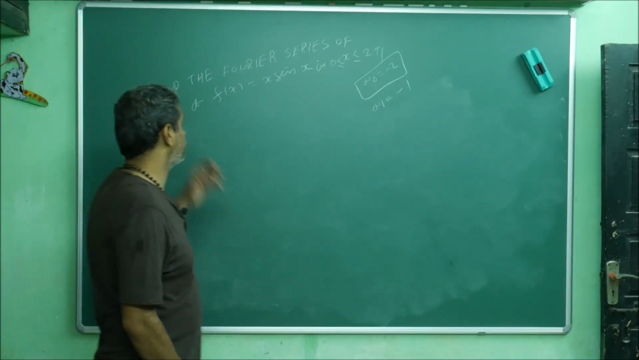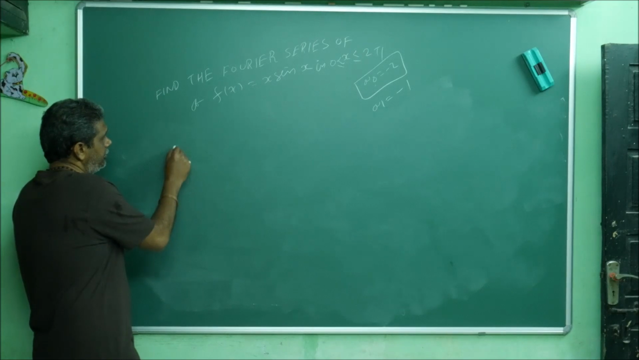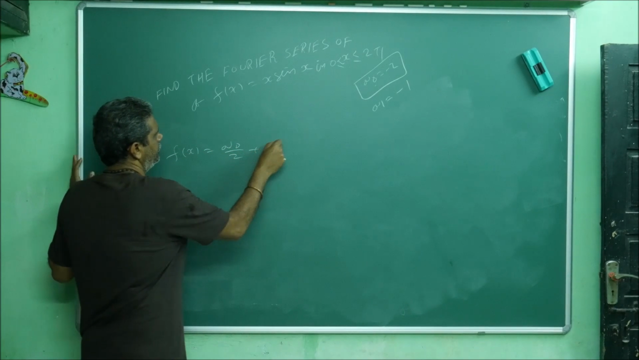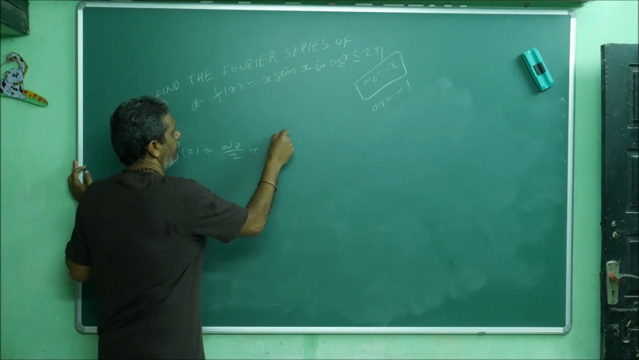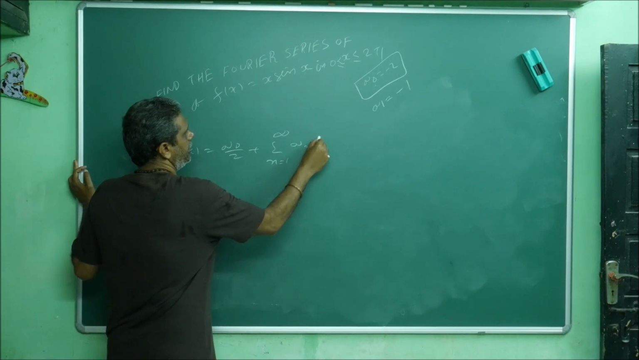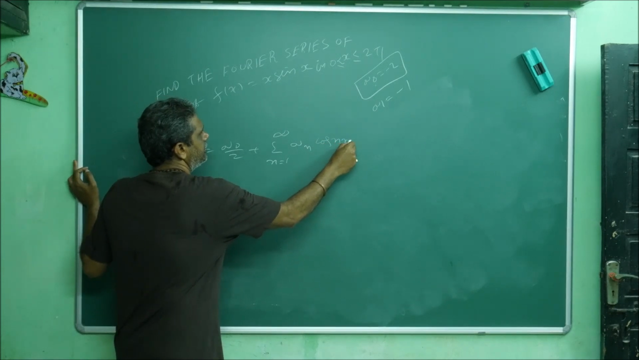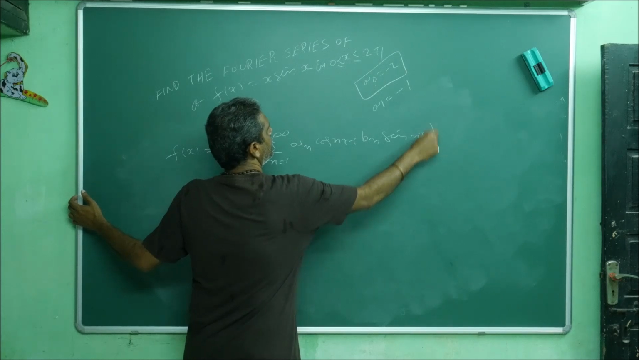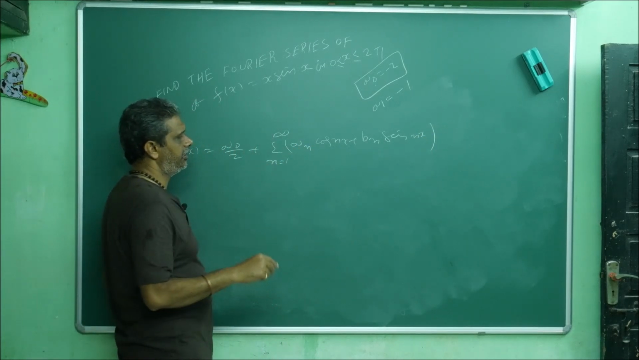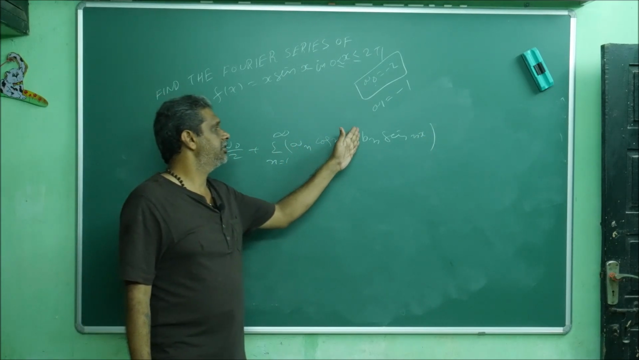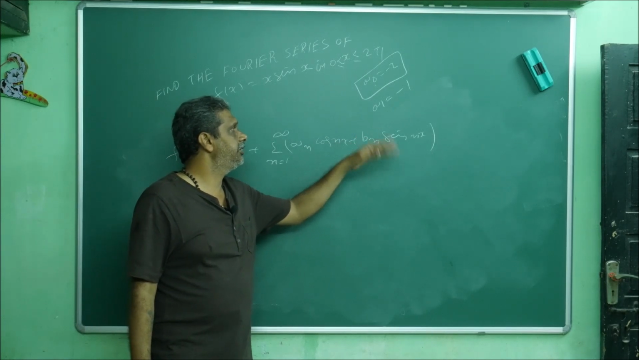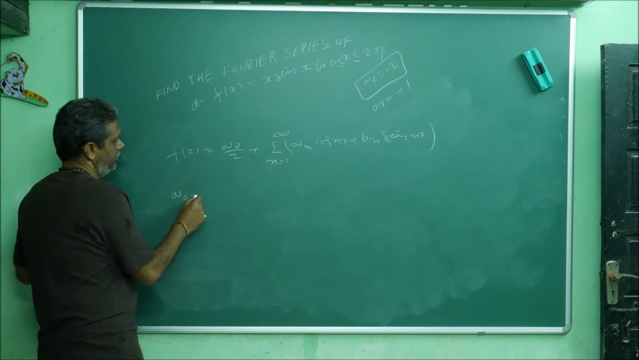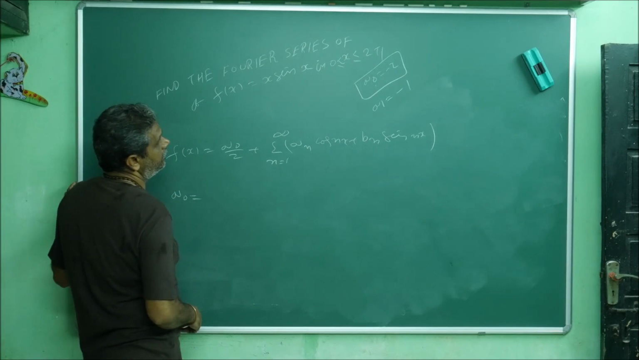Now you see, already you are familiar. f of x equal to how can you write? a naught by 2, n is running from 1 to infinity, a n cos nx plus b n sin nx. Only one sigma I am writing. Some people will write again sigma running from n is equal to 1 to infinity b n sin nx. Now one by one I will find out. What is a naught? Then already I told you find the limits.